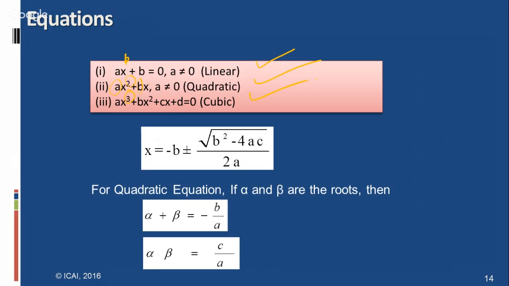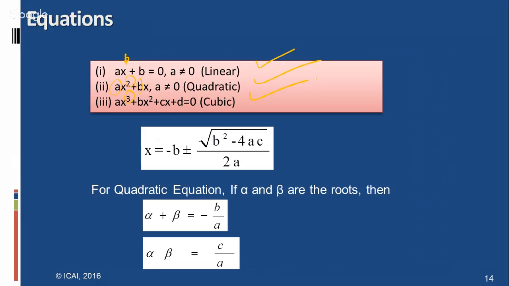And when we want to solve for the value of x, ultimately the student's aim is to find the unknown value x. That is the main objective in the equation chapter.